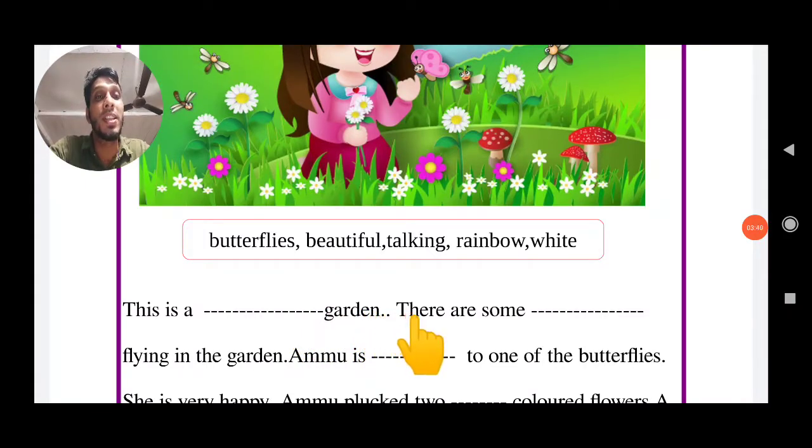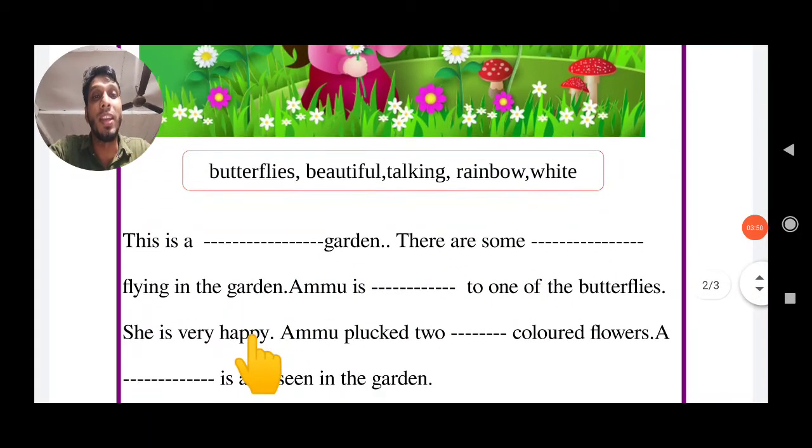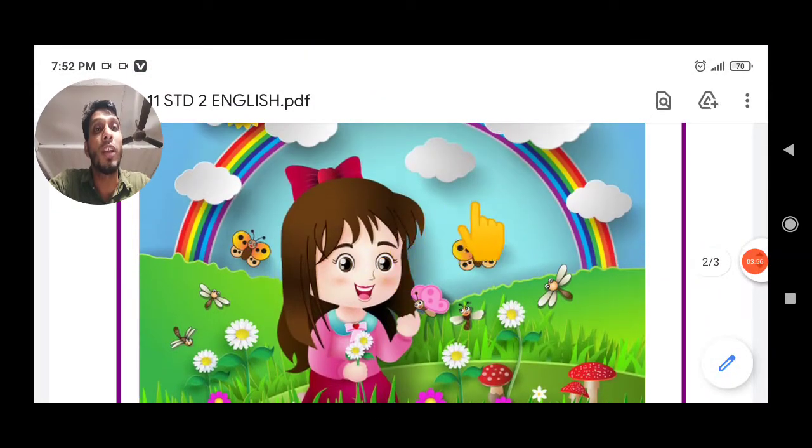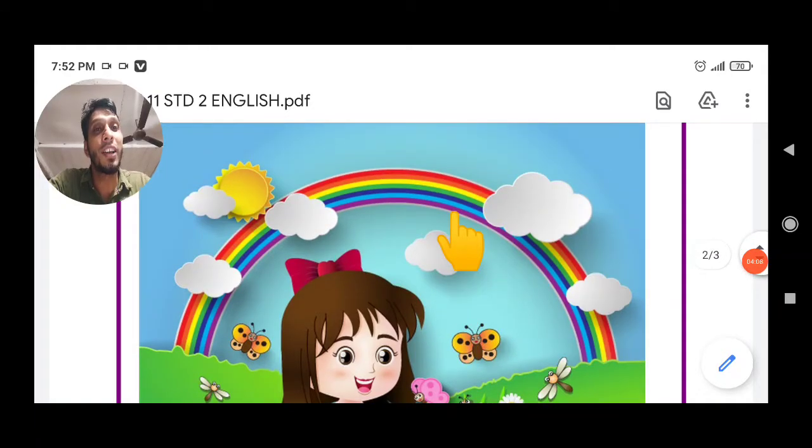Then look at the second. There are some dash flying in the garden. Here is the blank space. You fill in the blank space. What is flying in the garden? The girl is flying? The flower is flying? Are the clouds flying?